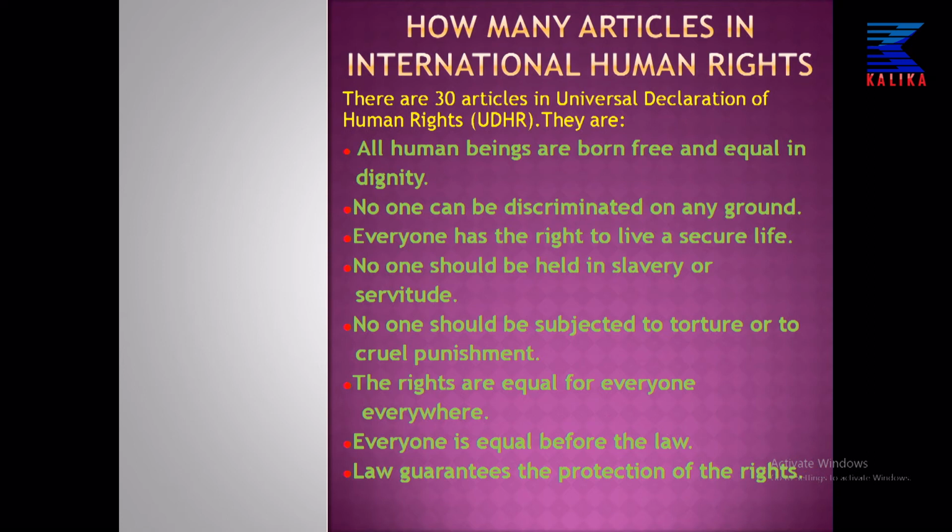Article 3 says everyone has the right to live a secure life. That means everybody has a right to live a secure life. Secure means what? Secure means protected. Everybody has the right to live a very protected life, having no feeling of any fear, no disturbance.